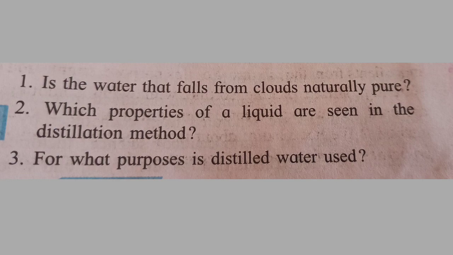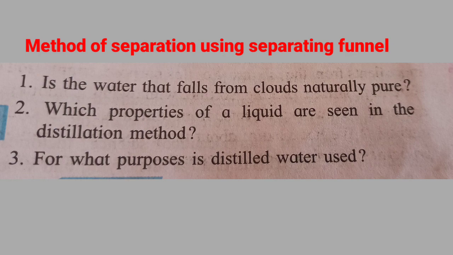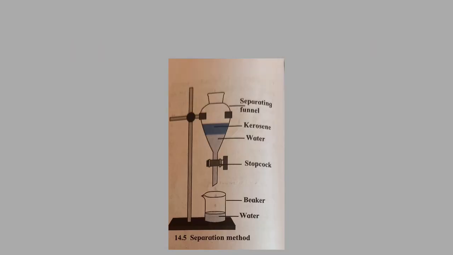Now we will see the next method, that is the method of separation using a separating funnel. When a mixture of two immiscible liquids is left undisturbed, two layers are clearly seen to have formed. The heavier liquid remains below and the lighter liquid floats on it. Two liquids mixed together can be separated by making use of these properties.